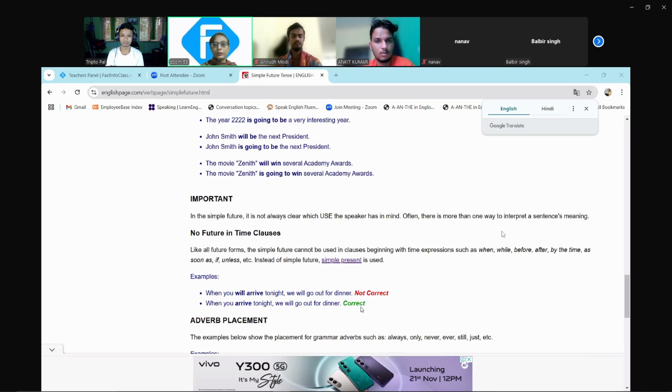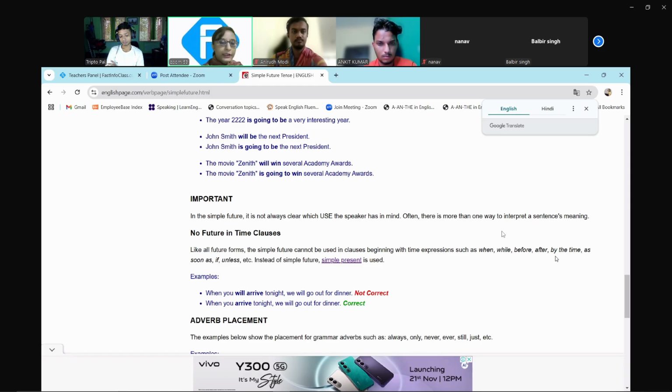Okay, now one more important thing is there, that is, no future in time clauses. No future in time clauses. Now all these time clauses you can see: when, while, before, after, by the time, as soon as, if, unless. After all these time clauses you can't use any future tense.